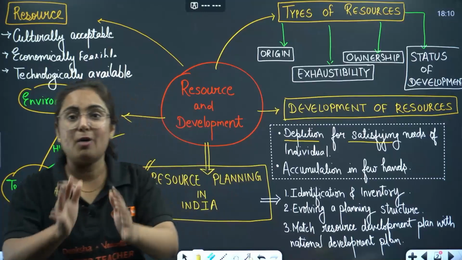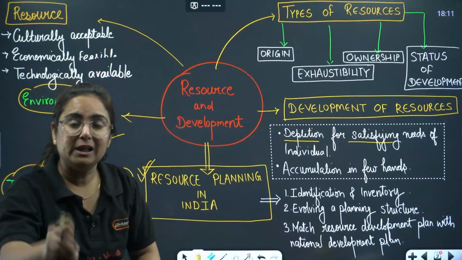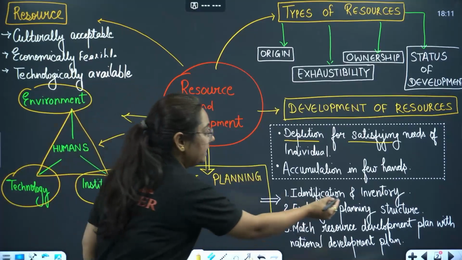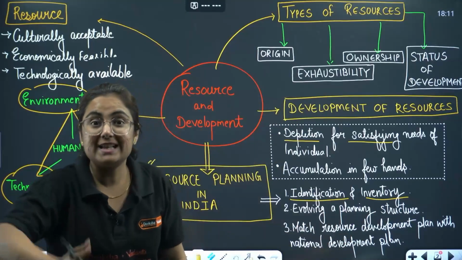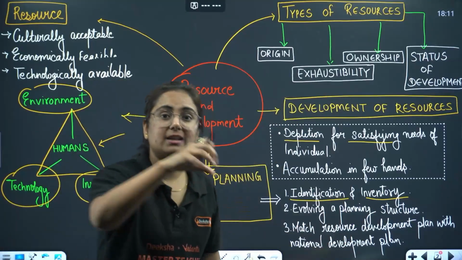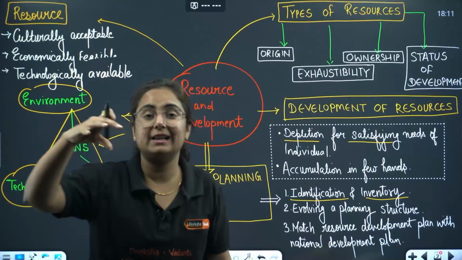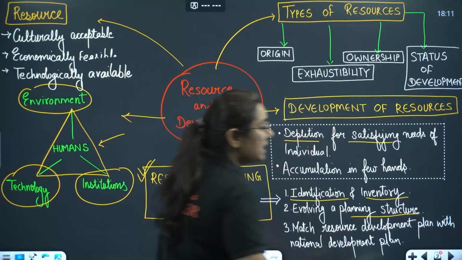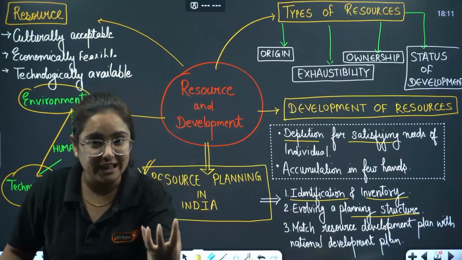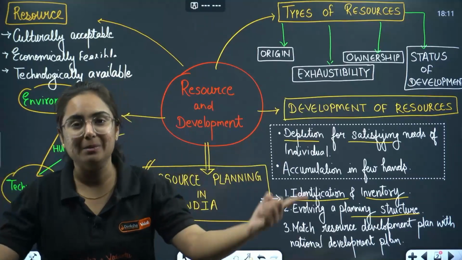The 3 important steps in our notebook are: first, identification of resources. Pehle pehchano, let's identify what the resources are and where they are available. After that, let's make a planning structure considering the technology and institutions available in the market.